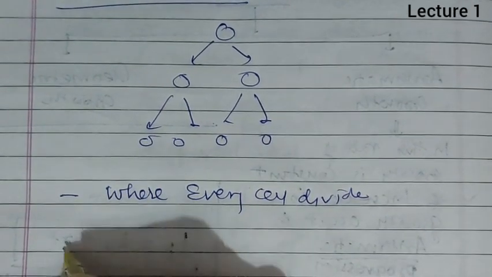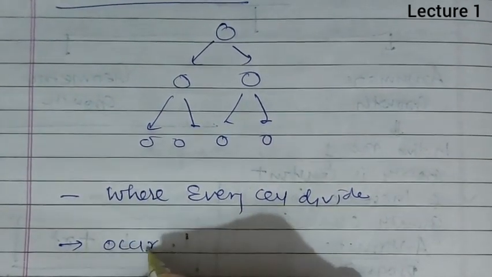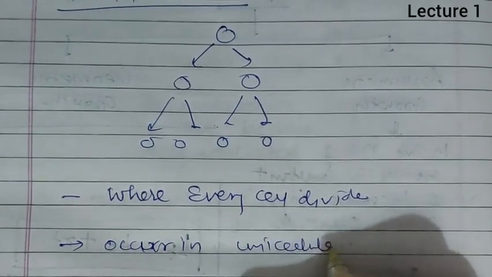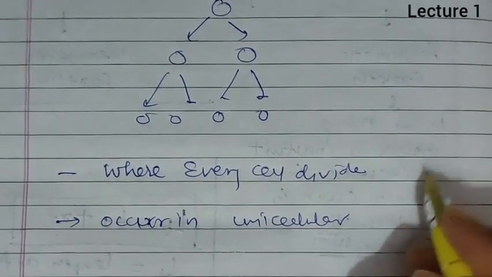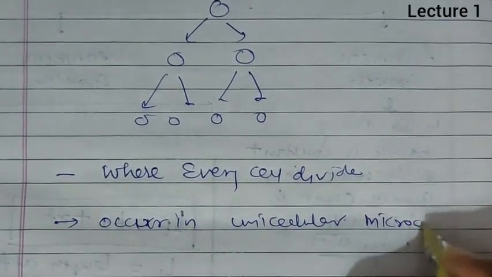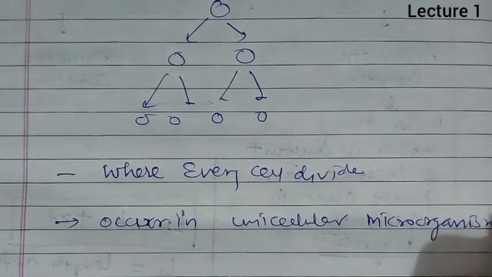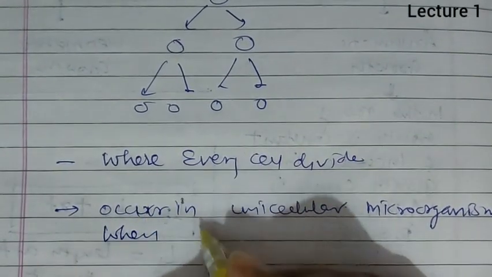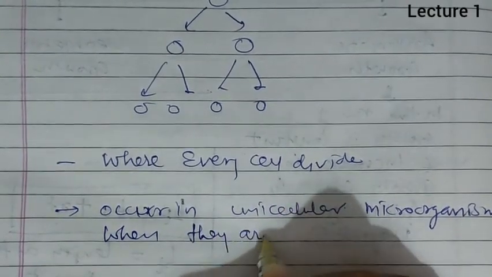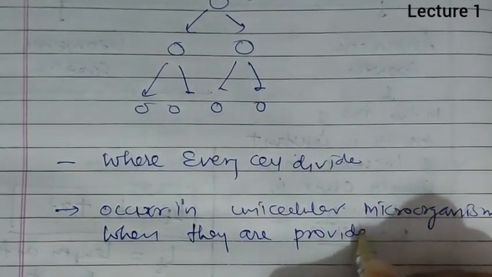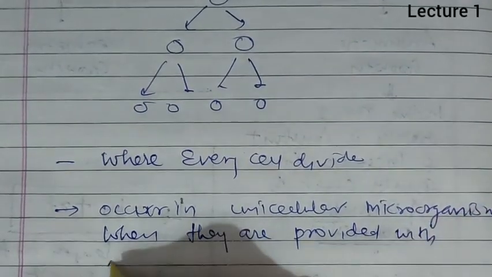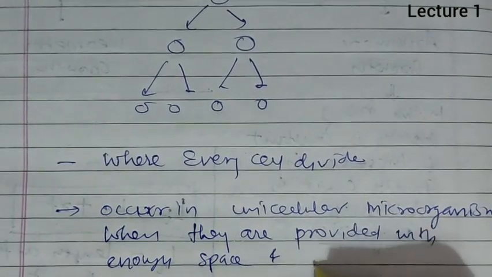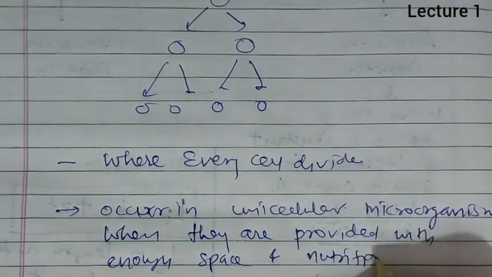It occurs in unicellular microorganisms when they are provided with enough space and nutrition.